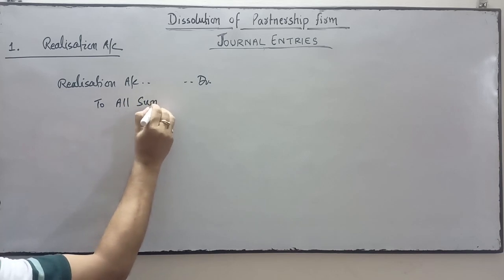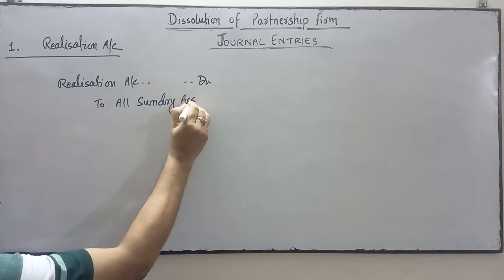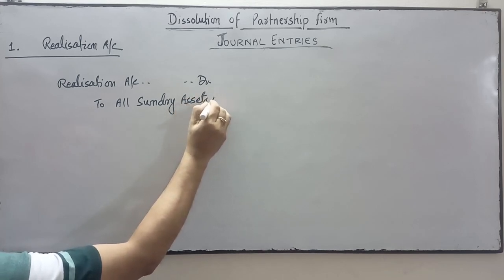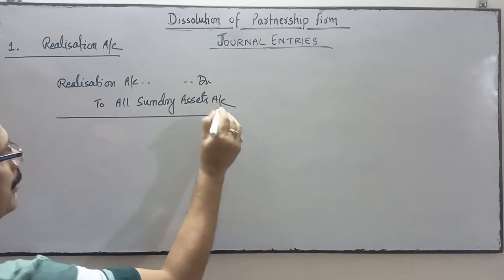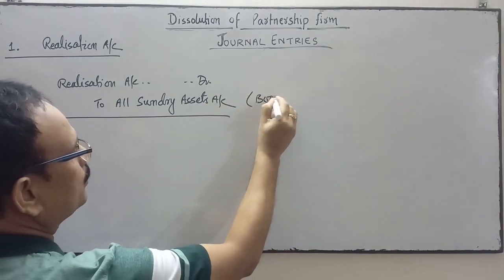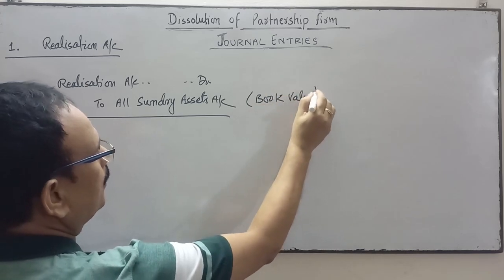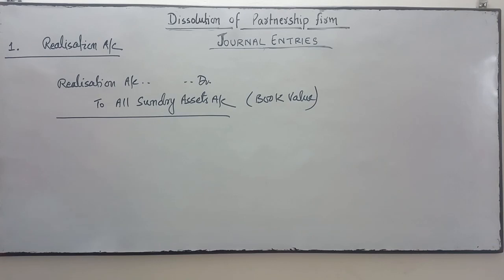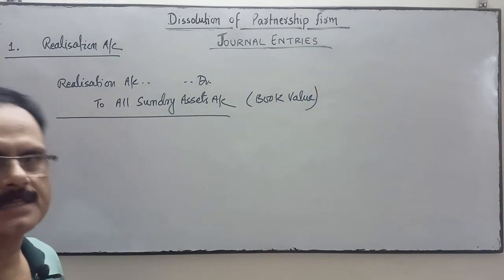All sundry assets will be credited. At which value? At their book value. Realization account debit to all sundry assets.